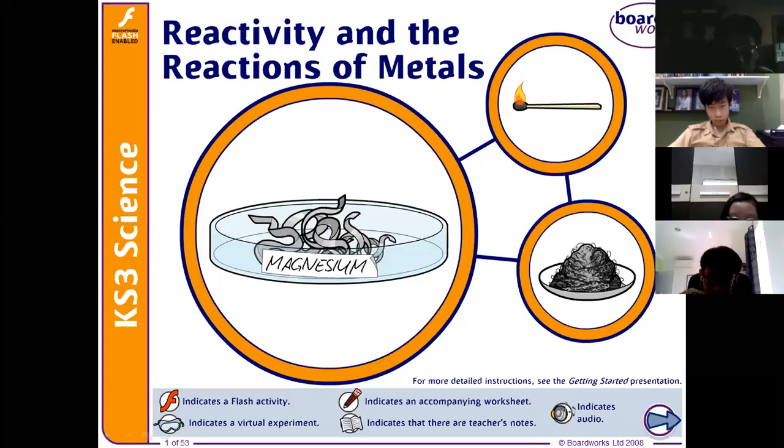Okay, guys. So the topic that we have for today is about reactivity series. But before we move on to the deep part of reactivity series, let's start first with the metals: the reaction of metals to oxygen, the reaction of metals to acid, and the reaction of metals to water. So there are three reactions of metals with three substances.